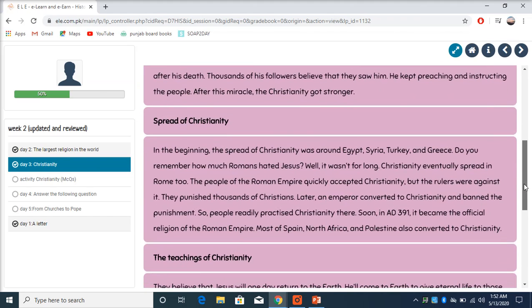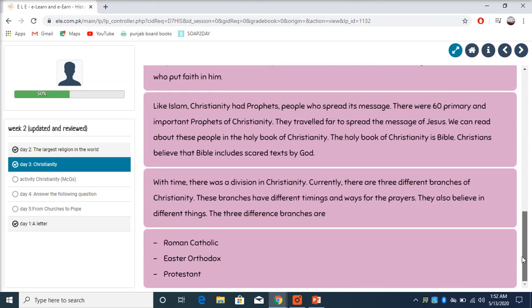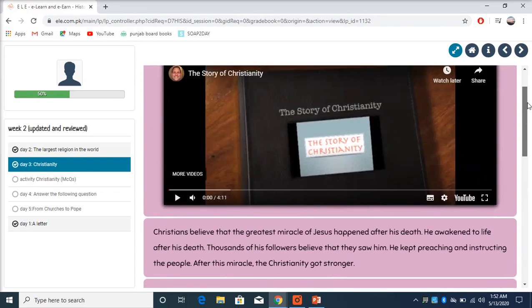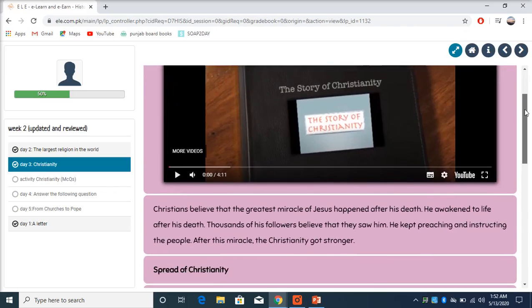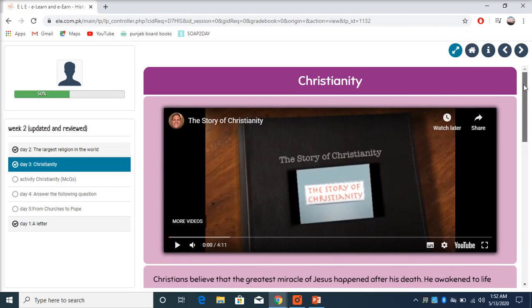How did it spread? The teachings of Christianity. Okay, so after reading, discuss the religion Christianity with anyone. You can discuss its facts, how it spread, how it works, who are Christian people. After that, we have an activity.